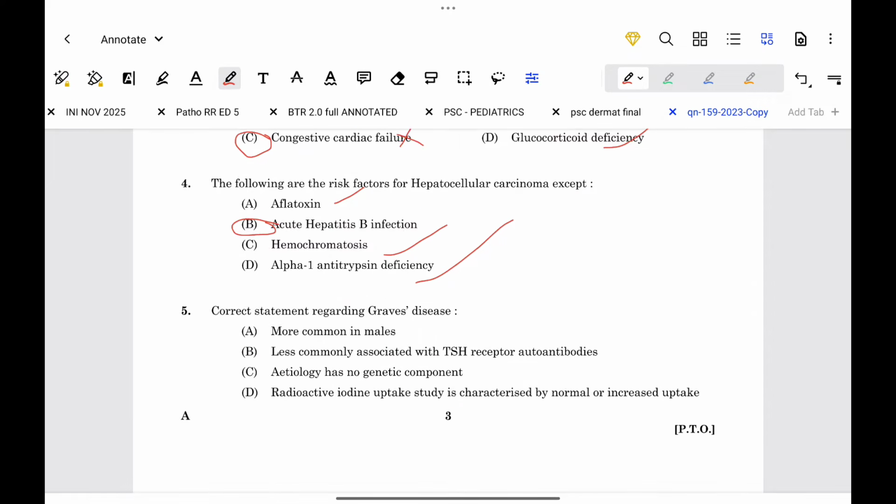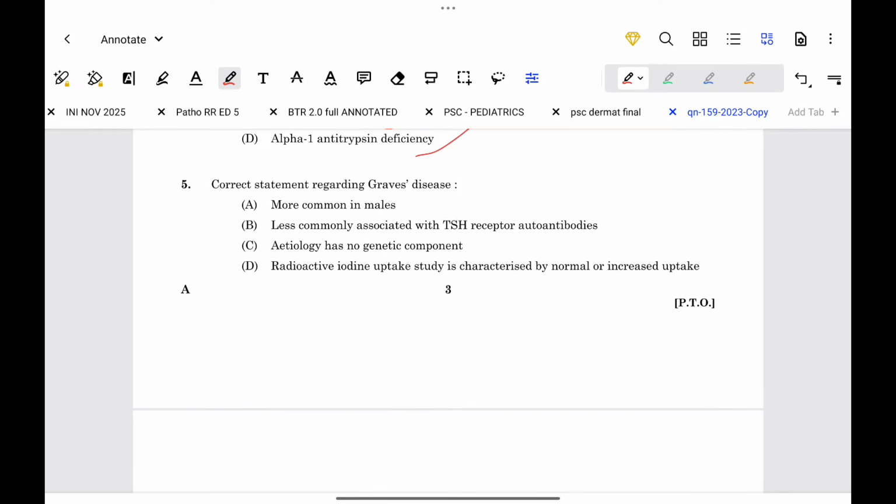Next question. Correct statement regarding Graves' disease. More common in male. This option is wrong. It is more common in female. Less commonly associated with TSH receptor autoantibodies. This is also false. Etiology has no genetic component. This is also false. Radioactive iodine uptake studies characterized by normal or increased uptake. This option is correct. So the correct statement regarding Graves' disease is option D.